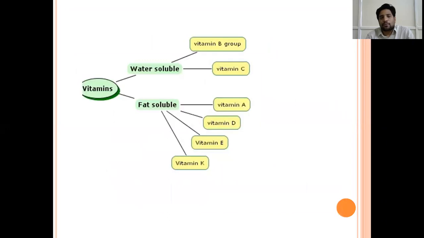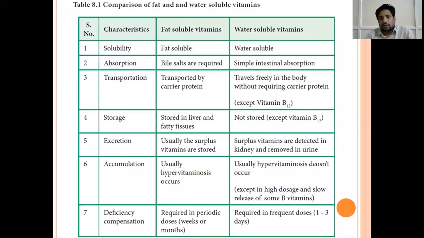Vitamins, as I said, are broadly divided into two types: fat soluble and water soluble. Fat soluble vitamins are A, D, E, K. Vitamin A, D, and vitamin E and vitamin K. And water soluble are B complex vitamins and vitamin C. Broadly, if you compare fat soluble and water soluble vitamins, the major difference between these two is solubility. Fat soluble are soluble in fat, and water soluble are soluble in water.